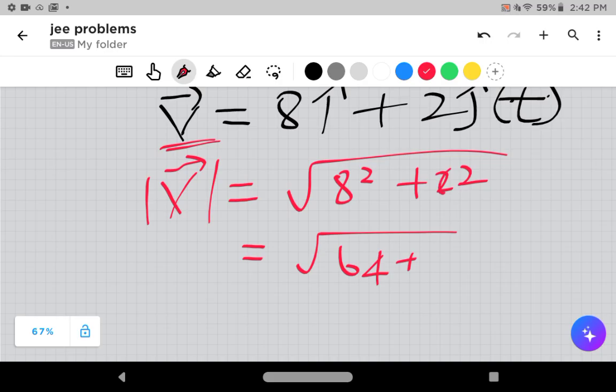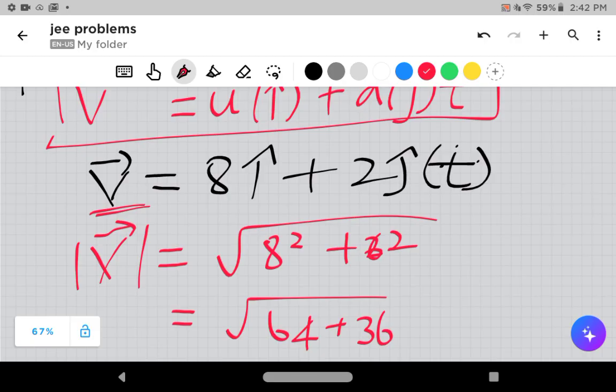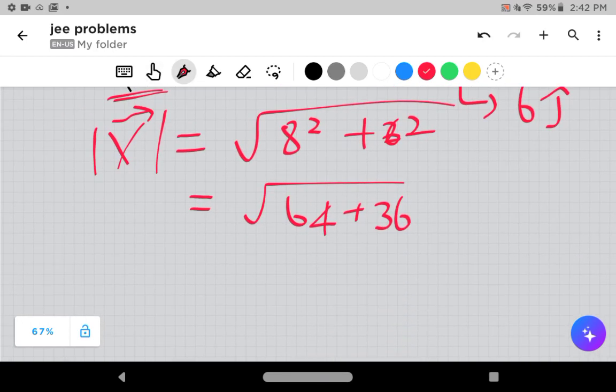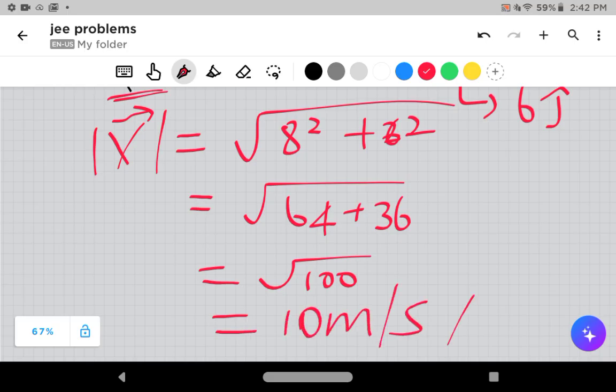So this is 6 square, which is 36, because we missed the time, which is equal to 6 j cap. Then that is root 100. Finally it is 10 meters per second. Nice. Is it a good question or not?